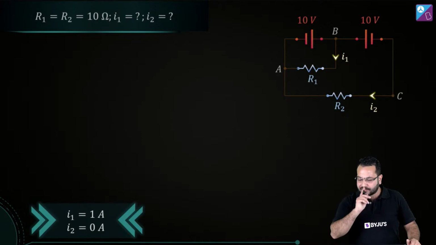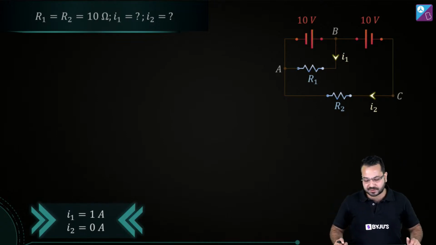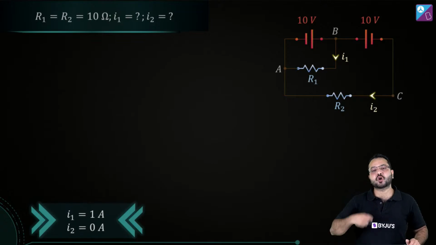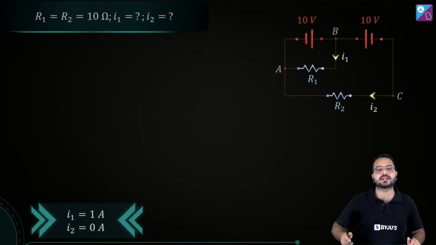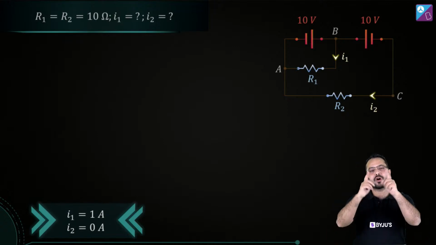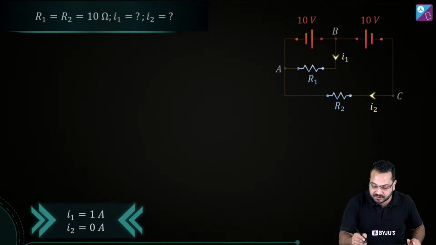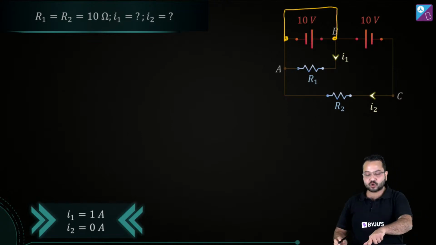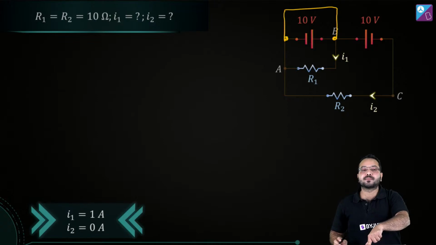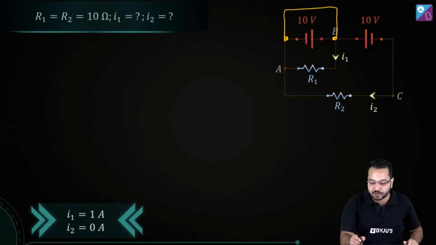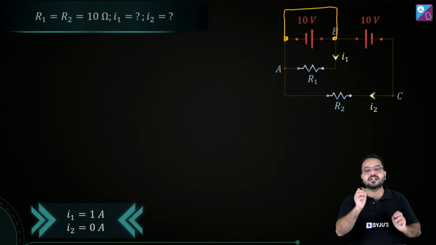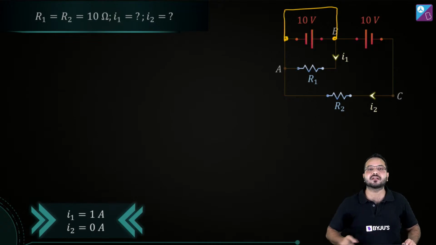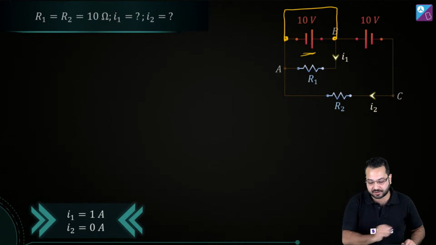Now in superposition principle, what we do is we short the battery, one at a time. If you short circuit anything, what does short circuit mean? It means that we are joining the terminals of this battery. Okay, I'm shorting this battery. If I'm shorting this battery, what does it mean? That it is going to provide it a zero resistance path. And if it is providing it a zero resistance path, then no current is going to flow through this battery.